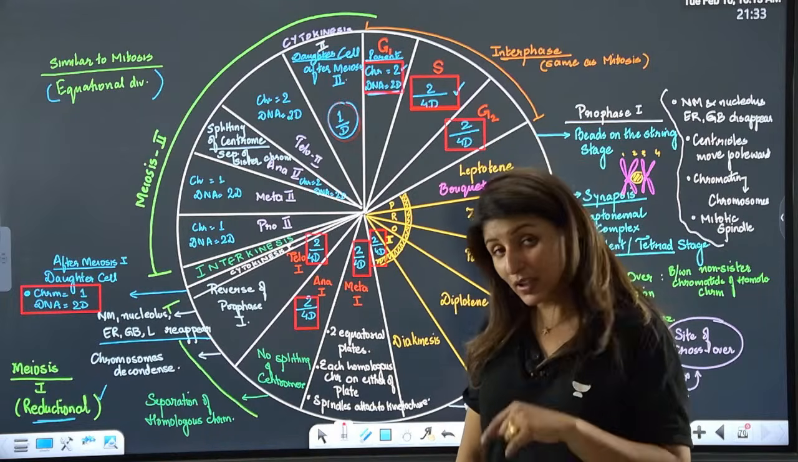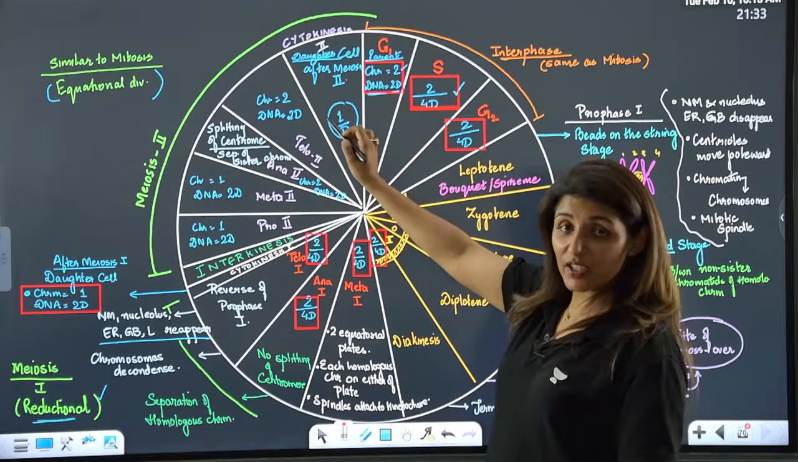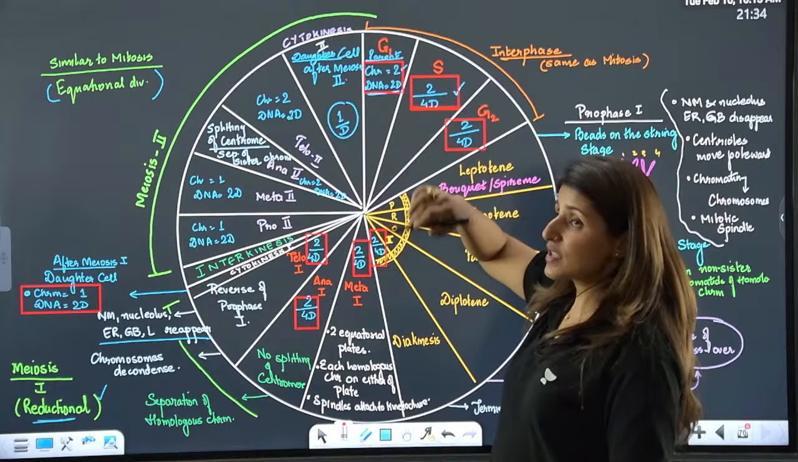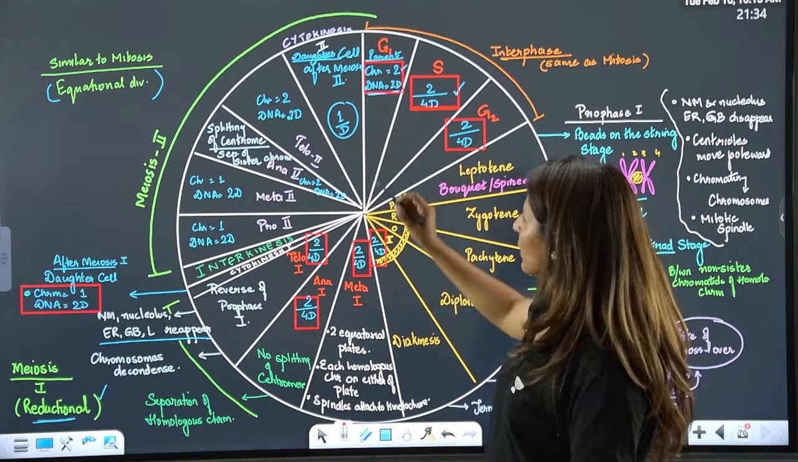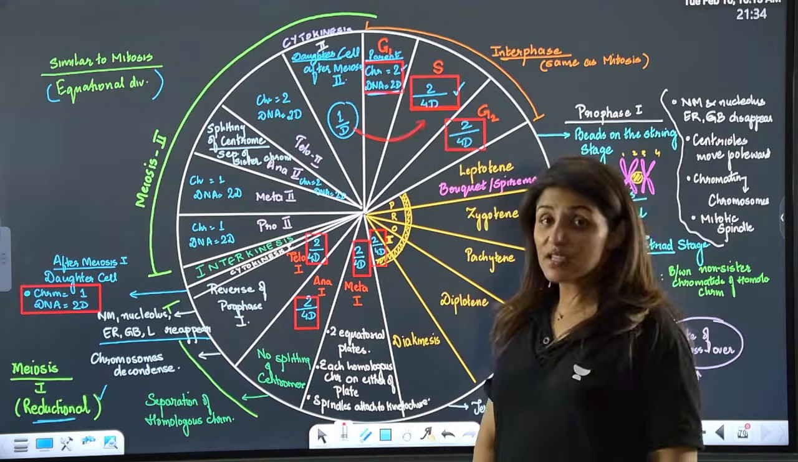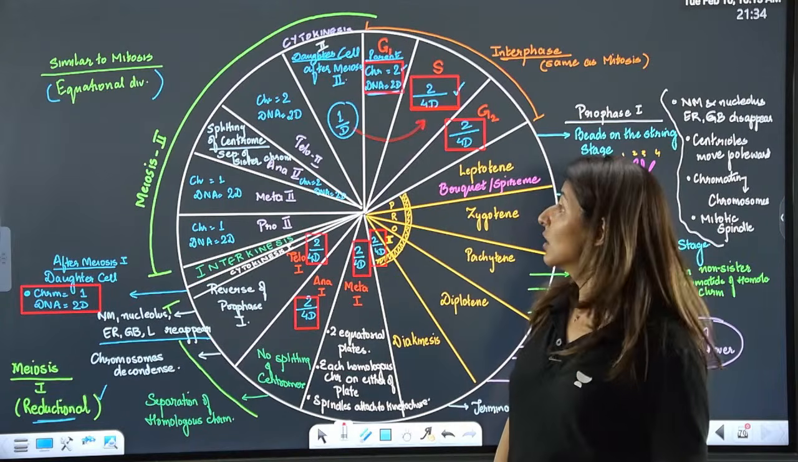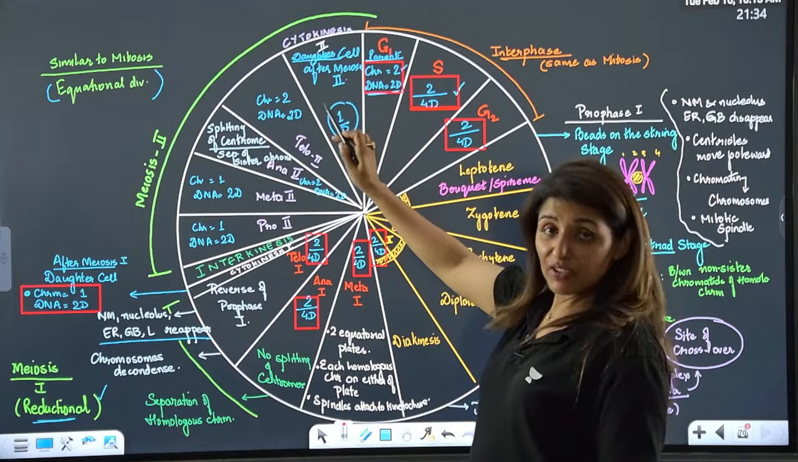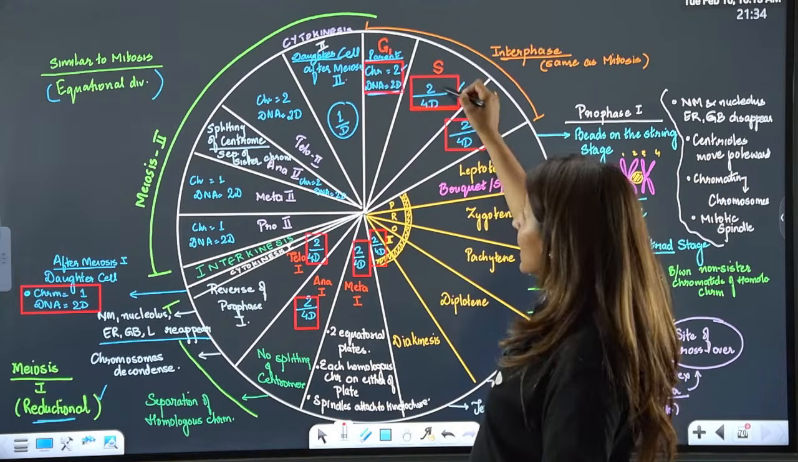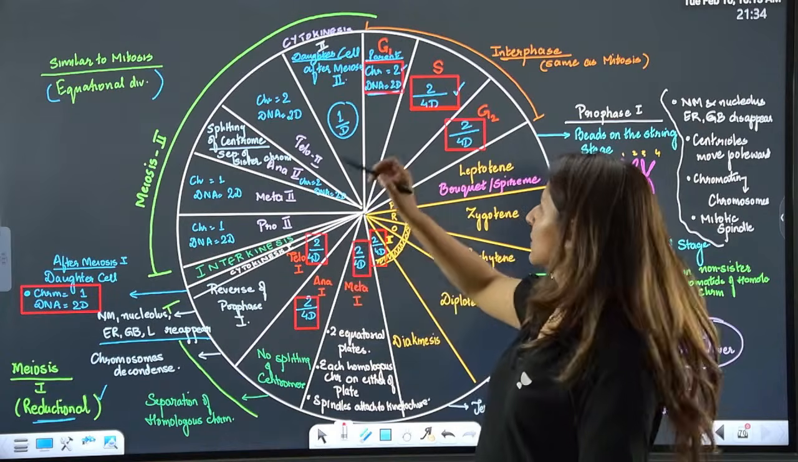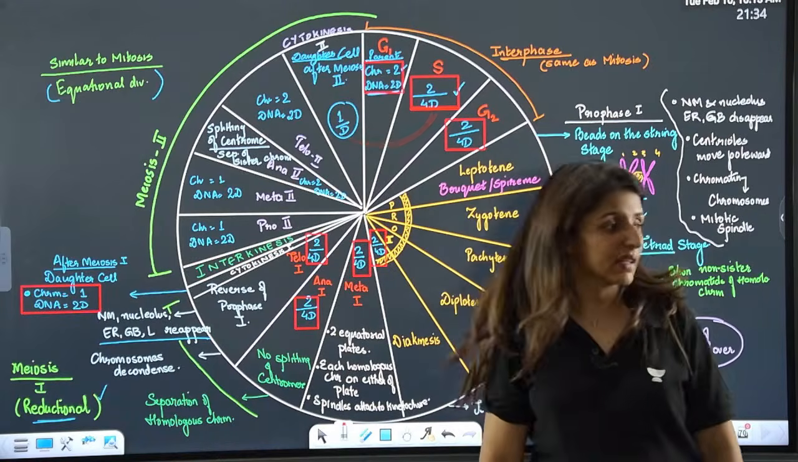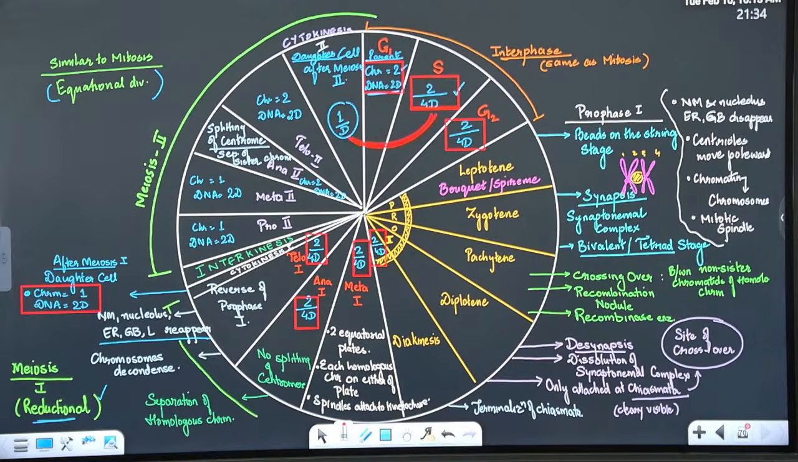Now compare the daughter cell which has undergone meiosis 2 with the cell which has already undergone S phase. If I compare these two, what is the change in the amount of DNA here? Can you tell me? Quickly let me know. If you can answer this question, you can easily crack NEET.